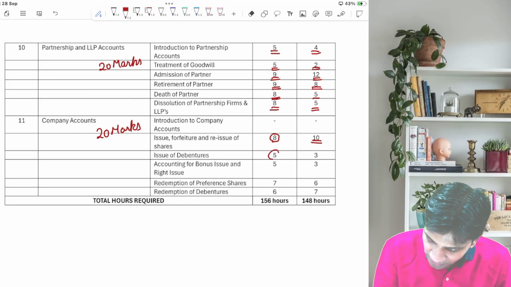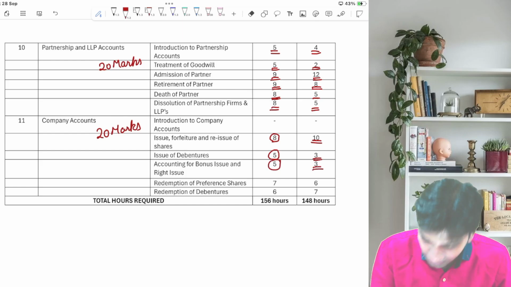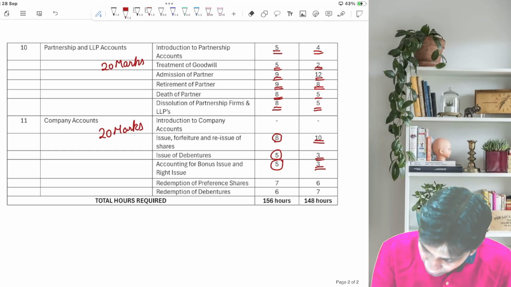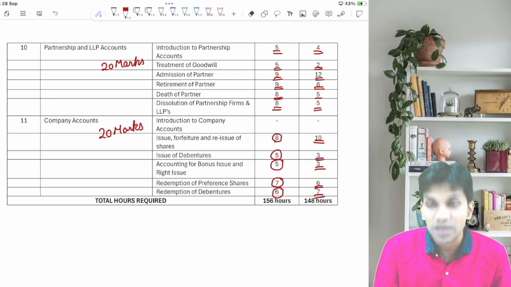Issue of debentures, 5 hours from the module, 3 hours from the scanner. Bonus issue and right issue, 5 hours from the module, 3 hours from the scanner. Redemption of preferences, again important guys, 7 hours from the module, 6 hours from the scanner. And redemption of debentures, 6 hours from the module, 7 hours from the scanner.